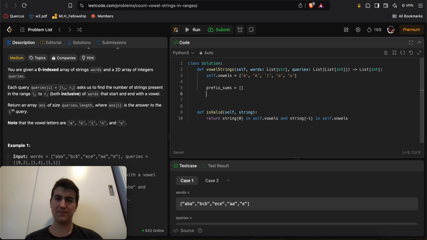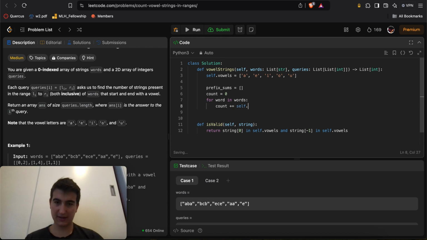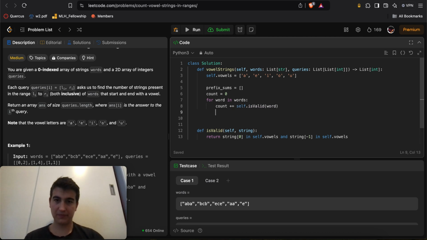Here we'll say count is equal to 0. For word in words, count plus equals self.isValid word, and prefix sums dot append.